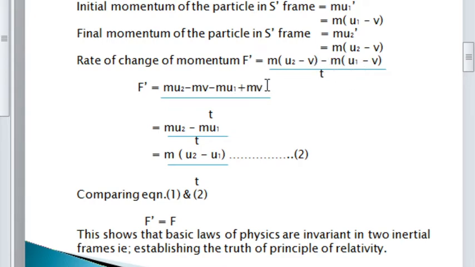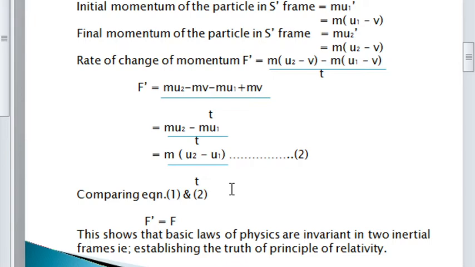So m into u2 minus m into v minus m into u1 plus mv. So here minus mv and plus mv cancel. So our expression becomes m u2 minus m u1 divided by t. So I am taking this m outside, m into u2 minus u1 divided by t.